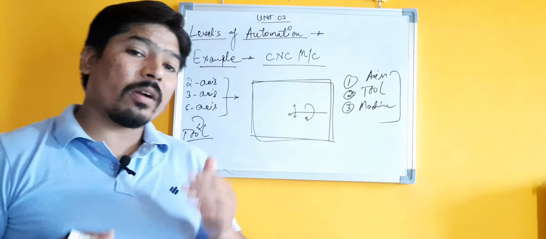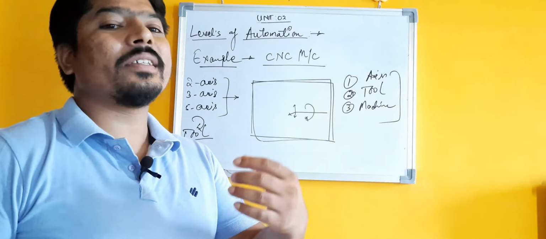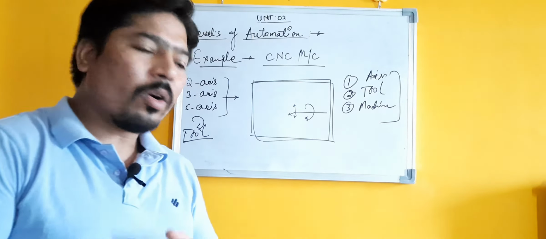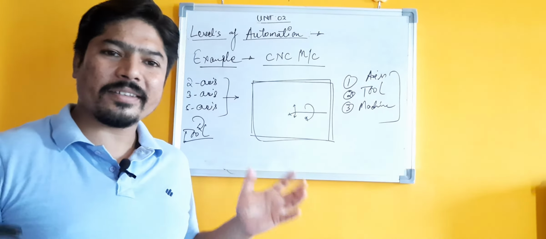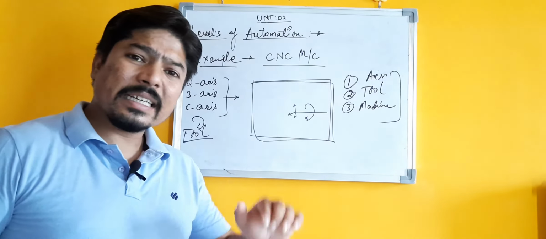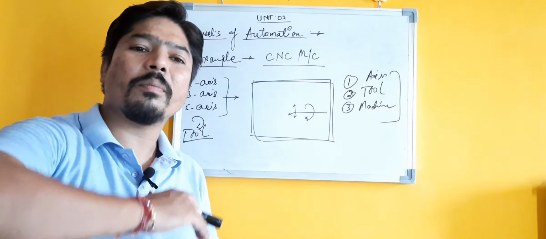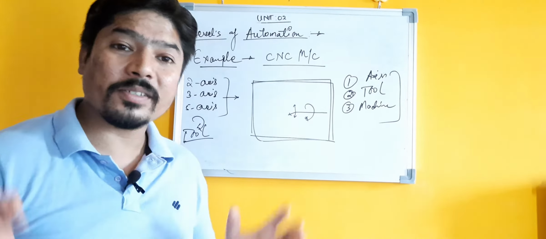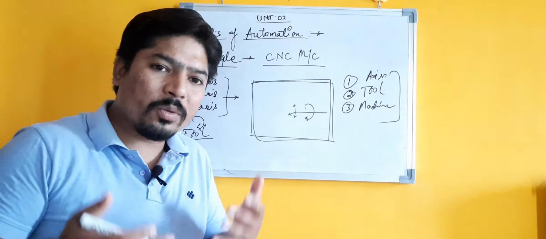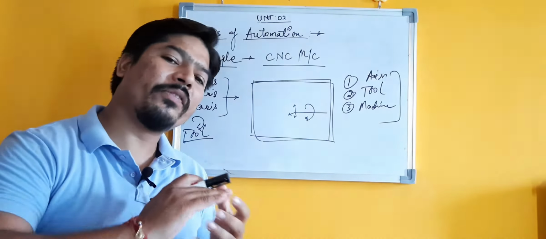What I'm trying to say from this example is that we can implement automation in any factory at different levels. Understand? So automation is not only about a bigger scale; from a single individual component, up to a complete process or a complete plant, you can make an automated system. So from this example, we can implement automation in that system at different levels.